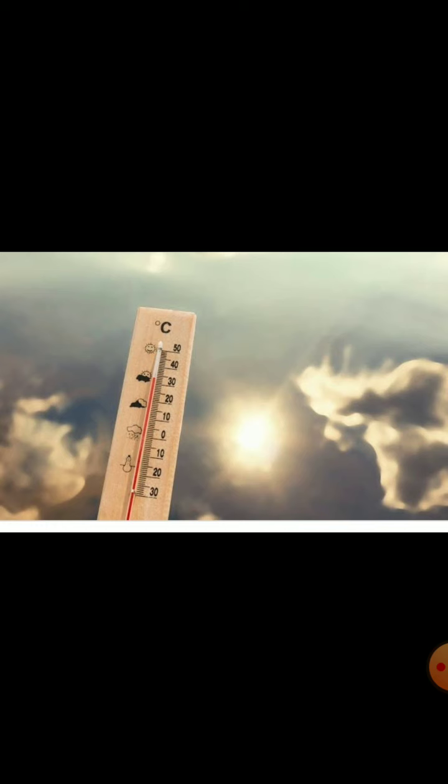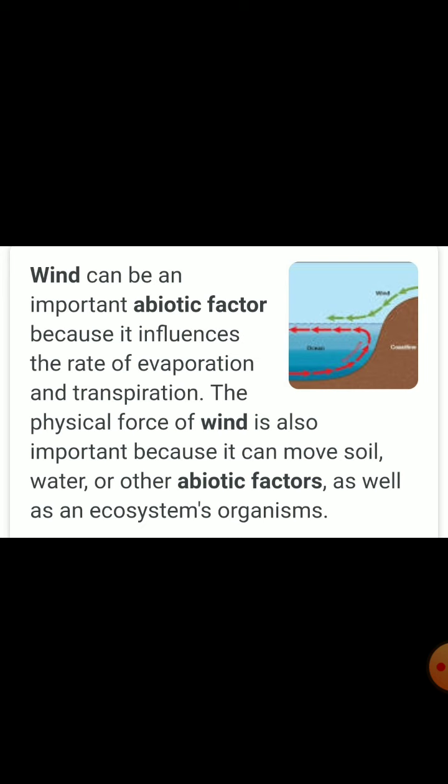There are many important functions of wind or movement of air. It helps in pollination of flowers, dispersal of seeds and fruits, and evaporation becomes much faster when a breeze is blowing, and this also makes us feel cooler.